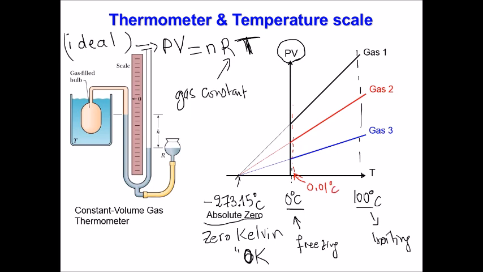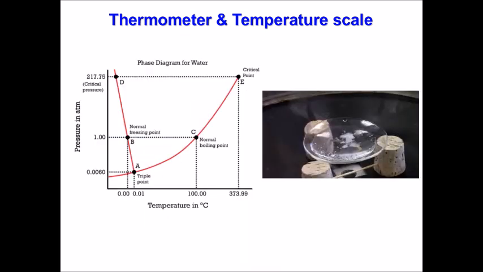What's this point, and why is it a reference? Well, here I'm talking just about water, water in different states: ice, liquid, and steam, vapor. This is what we call a phase diagram of water. That's pressure versus temperature.